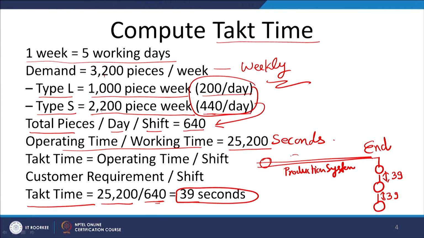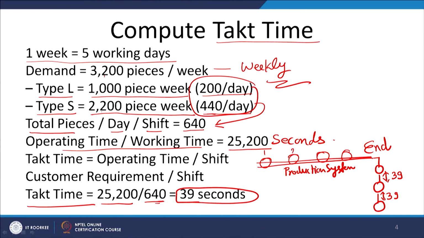Depending upon how much time is available to you and how much output you want, you decide your takt time. If you go to a class of operations management, this particular concept becomes very important in assembly line balancing. When we are balancing the assembly line, each workstation should take exactly 39 seconds or less, then only are you able to produce products at an interval of 39 seconds.